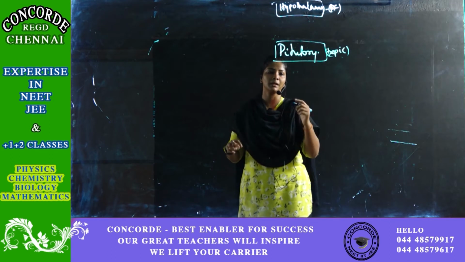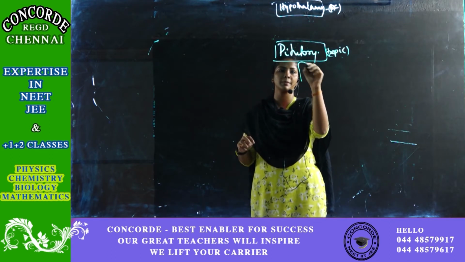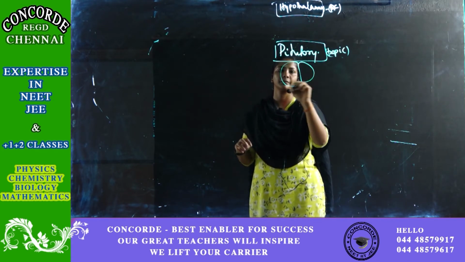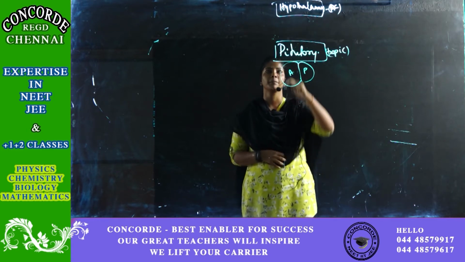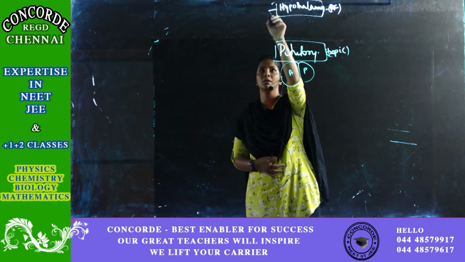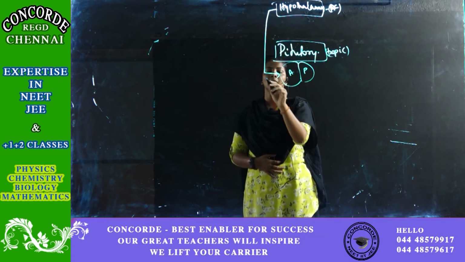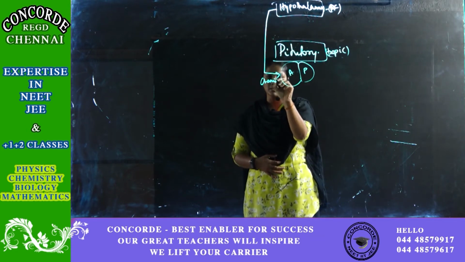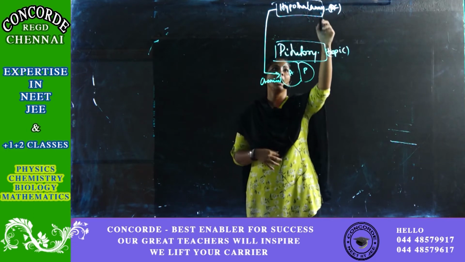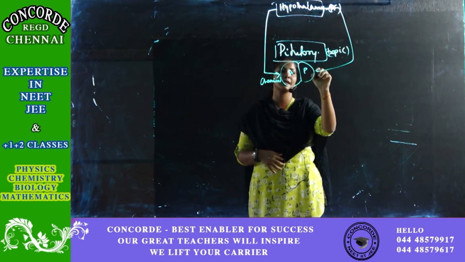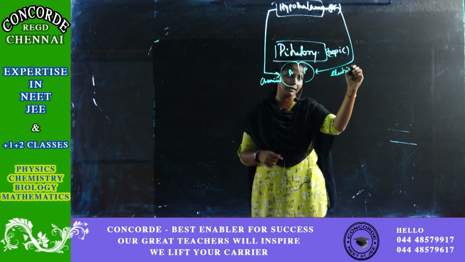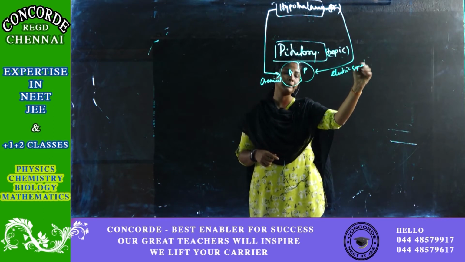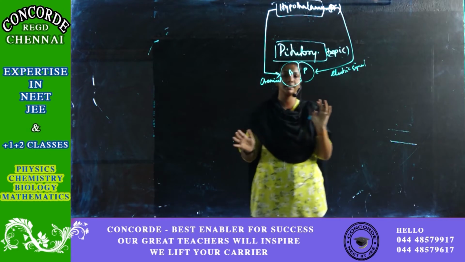You have two regions in the pituitary: the anterior pituitary and the posterior pituitary. The hypothalamus controls your anterior pituitary by chemicals, that is, through hormones. The hypothalamus controls your posterior pituitary by electrical signals. Is it clear?